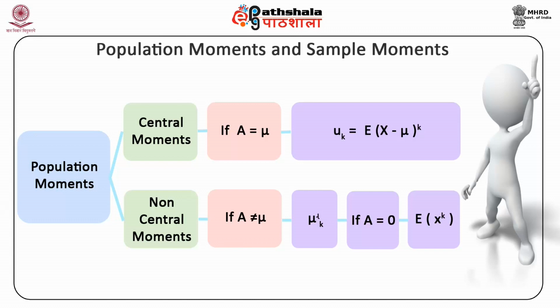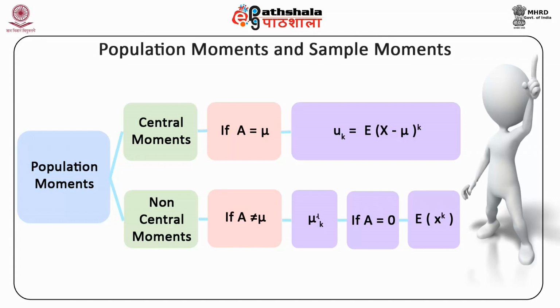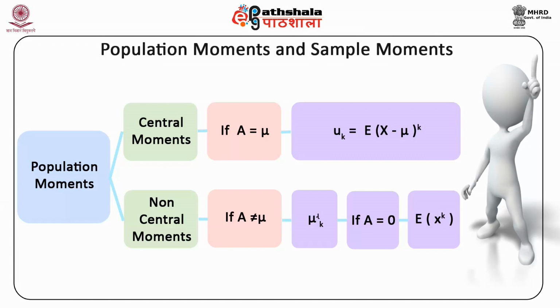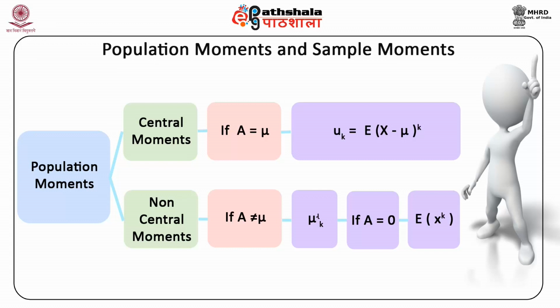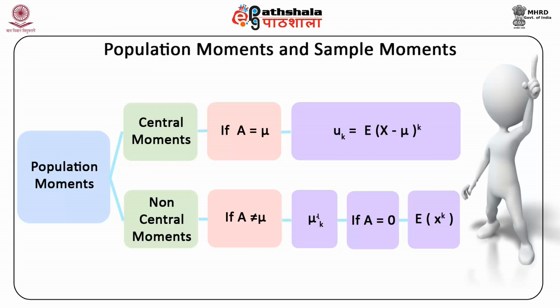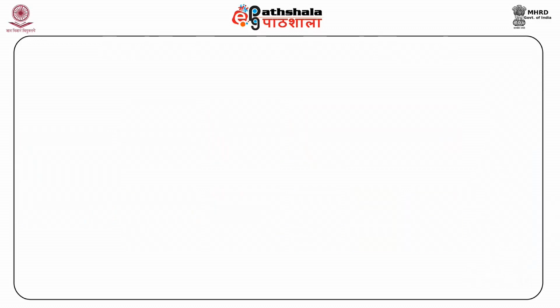For a symmetric distribution, the third central moment is 0. It is negative for a distribution skewed to the left and positive for a positively skewed distribution, or distribution skewed to the right. Also, the first moment about the origin is the mean of the distribution.